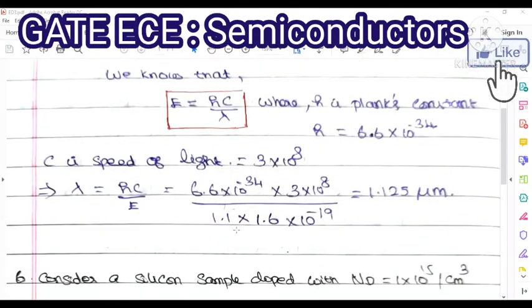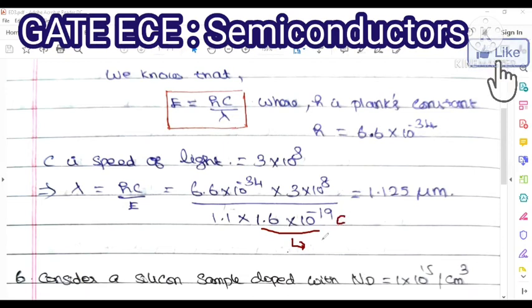It means first you put 1.1 into 1.6 into 10 to the power of minus 19. Why do I put 1.6 into 10 to the power of minus 19 here? It represents the charge on one electron, in terms of coulomb.